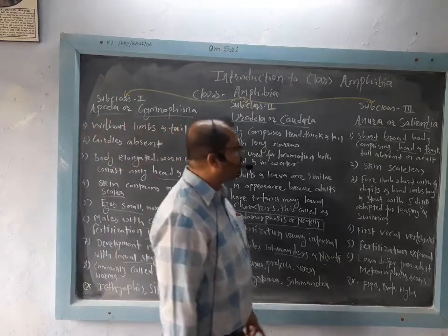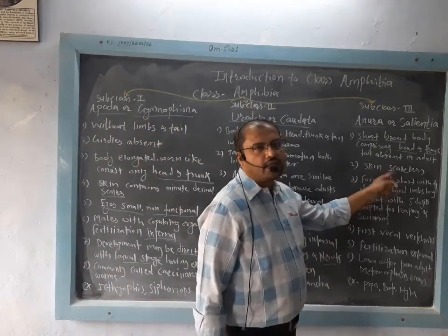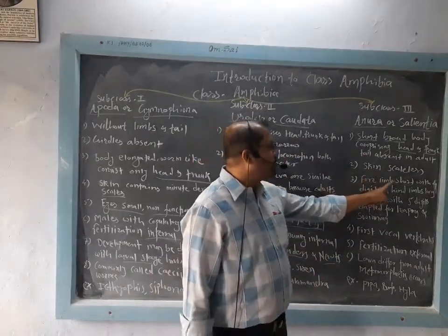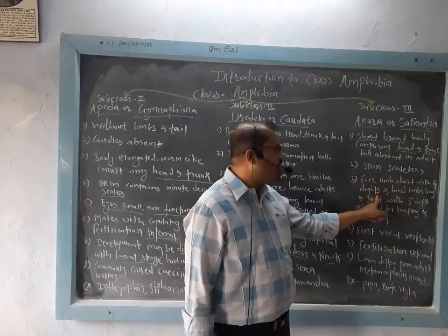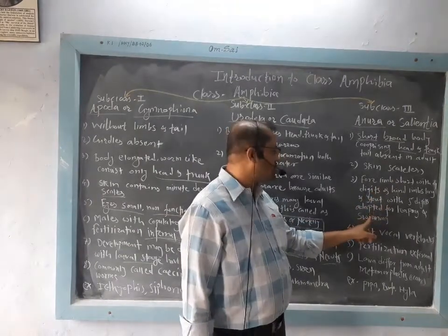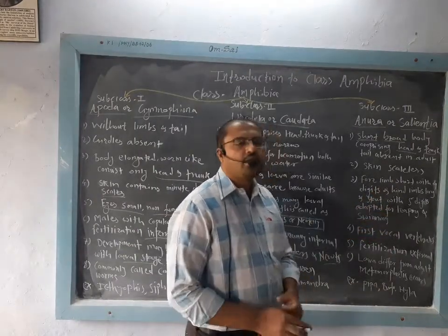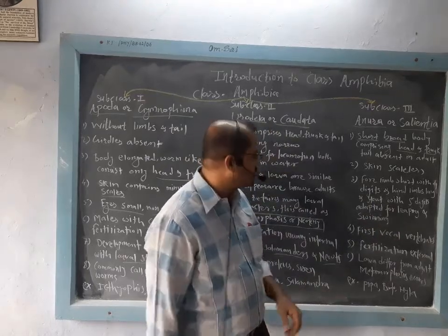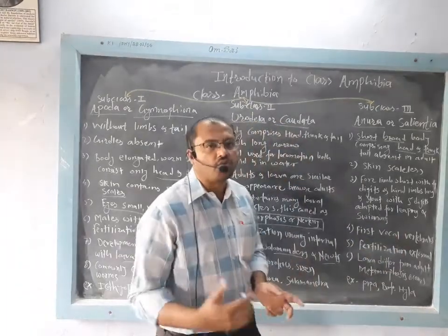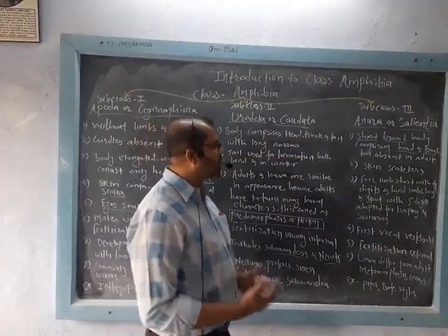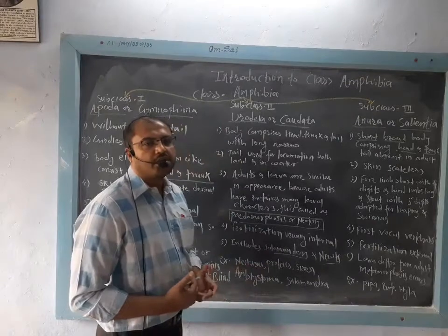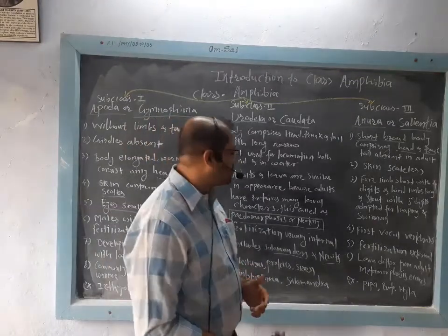Then in Anura, skin is scaleless. Over the skin, scales are absent. Forelimbs are short with 4 digits, while the hind limbs are long as well as stout with 5 digits and adapted for leaping and swimming. These are the first vocal vertebrates, meaning they can produce sound. Vocal cords are present, generally in the male, so that they can make croaking sounds.